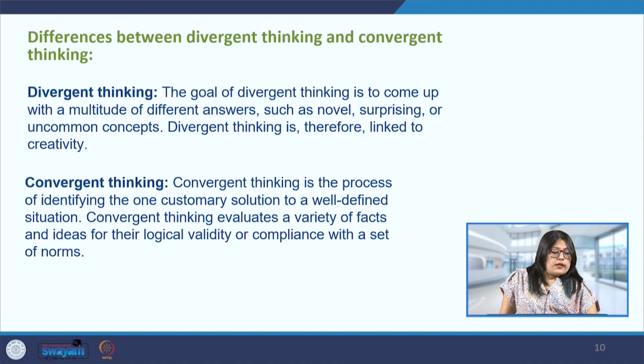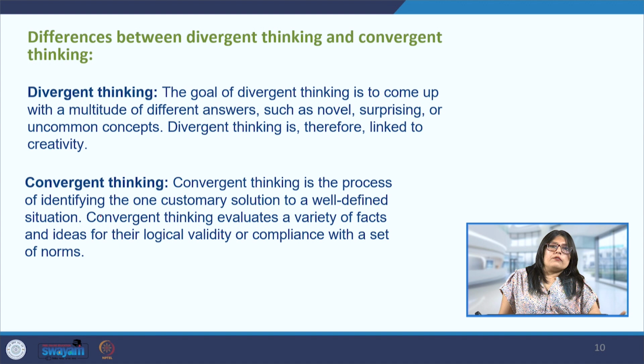So we can see that the difference between divergent thinking and convergent thinking is that the divergent thinking's goal is to come up with a number of answers, which are novel, which are also surprising, or which may be uncommon. They can also be uncomfortable. So all of these, this whole gamut of emotions and experiences needs to be explored here.